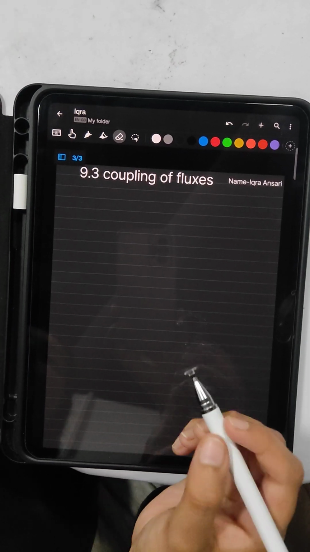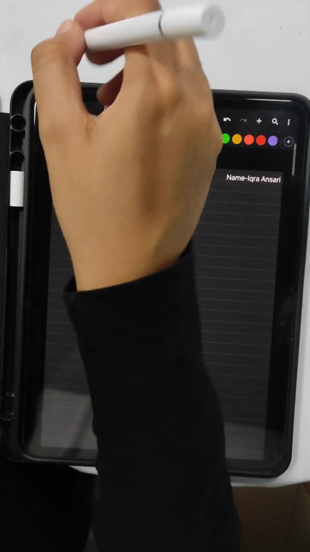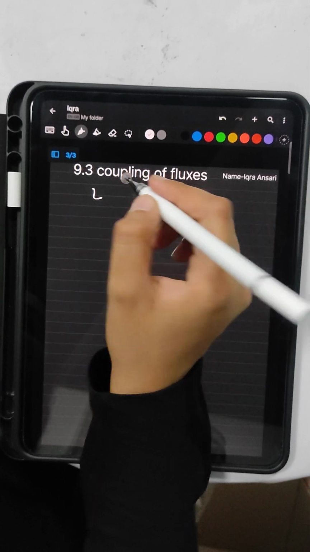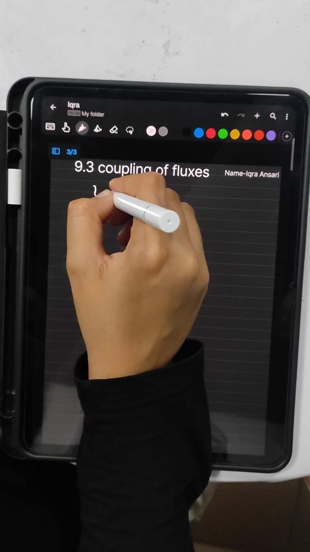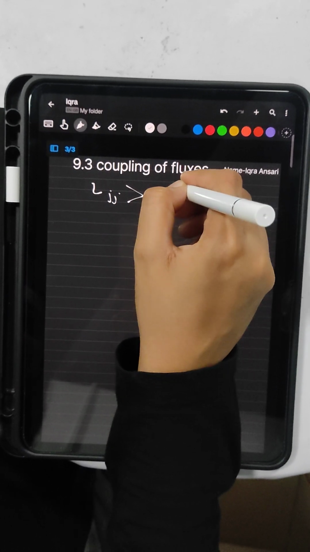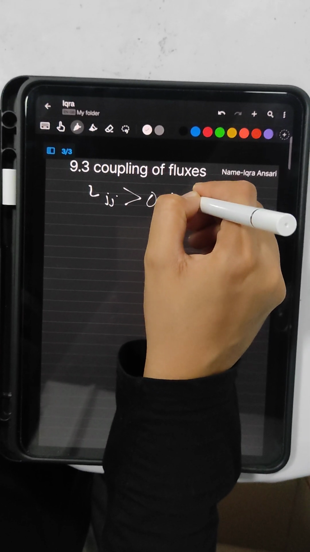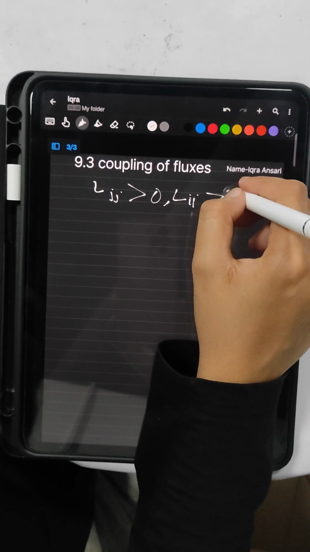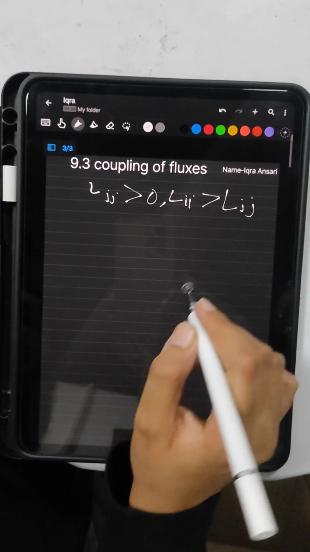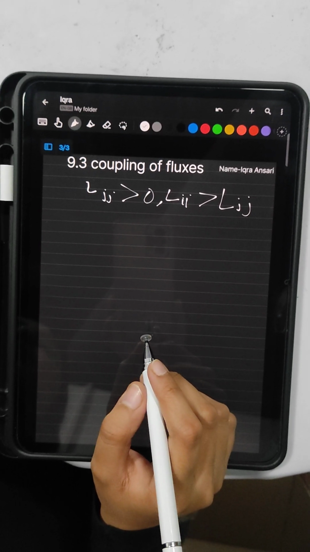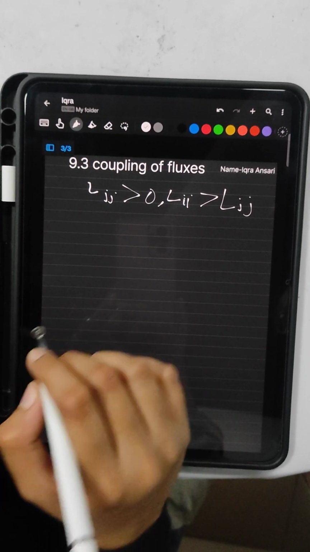Since the coefficients are symmetrical, that is, Lij equals Lji, the sum of Lij Xi Xj is greater than 0. It should be emphasized that the condition refers to the sum as a whole. The individual members of this sum can be negative.